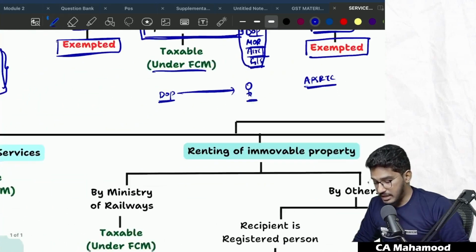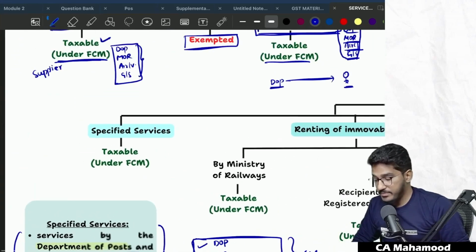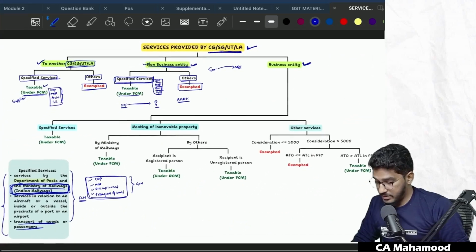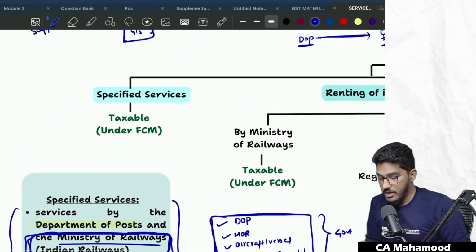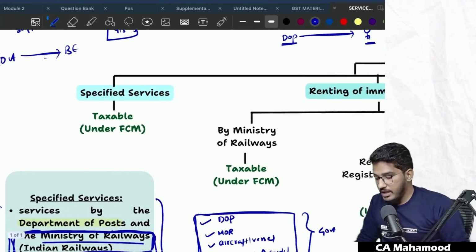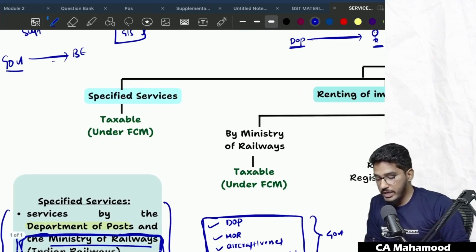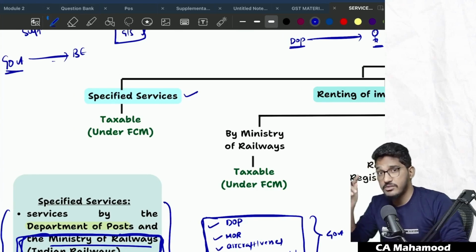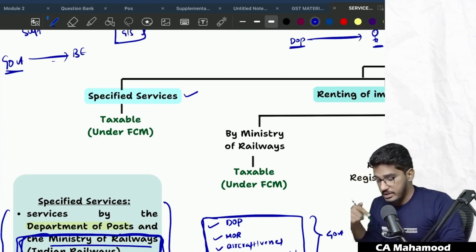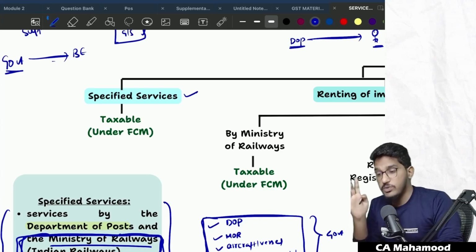So if the services are provided to business entities, and see this chart has extended here. For business entities, we have given different categories. Let us try to understand. So government is providing services to some business entity. Here, if the government is providing specified services, once again, what are specified services? See why I am repeating these many number of times. These specified services should get printed in your mind. That's why I'm repeating these many number of times. You also have to repeat along with me. So what are specified services?